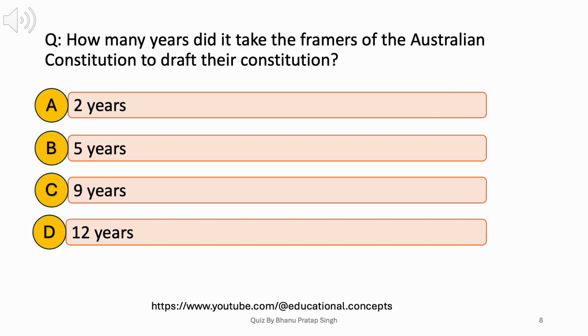How many years did it take the framers of the Australian Constitution to draft their constitution? A. 2 years. B. 5 years. C. 9 years. D. 12 years. Answer. C. 9 years.